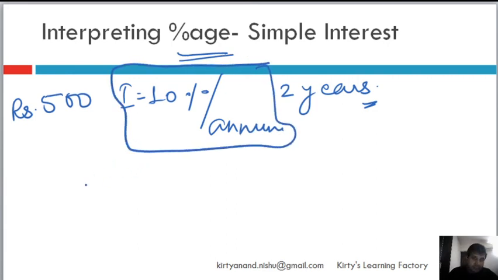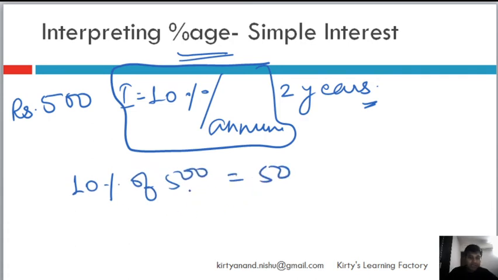So which means that how much I pay in 1 year? I pay 10% of 500, which is 50 rupees. You do the calculation, guys. Okay, that is the interest I give in first year, but I am returning the money after 2 years.